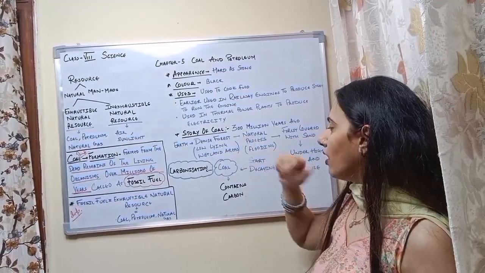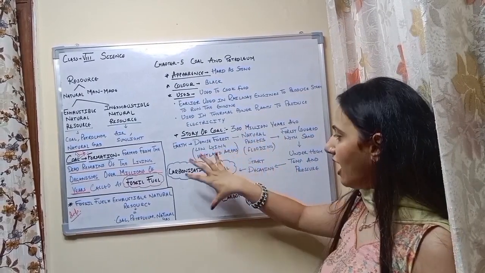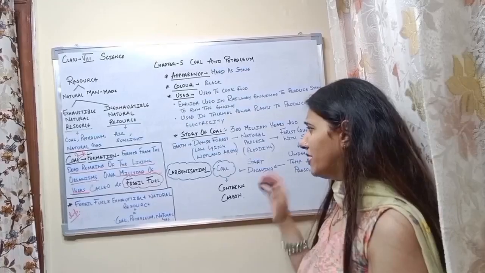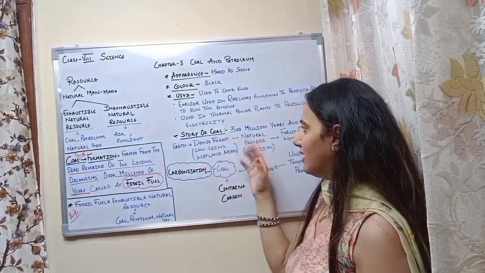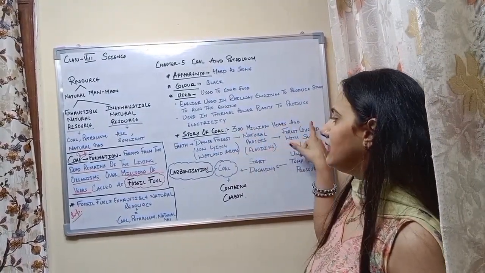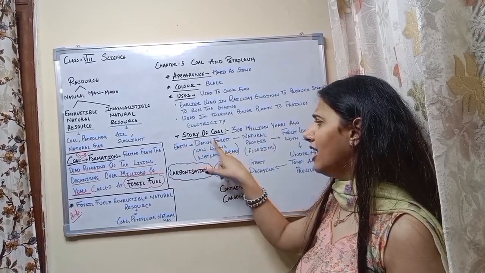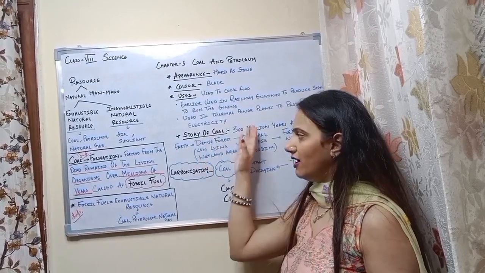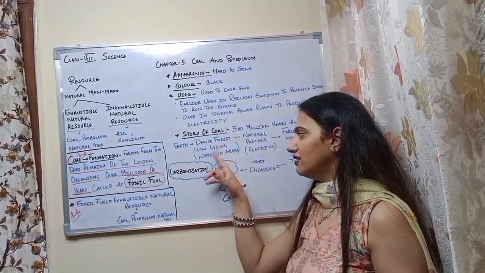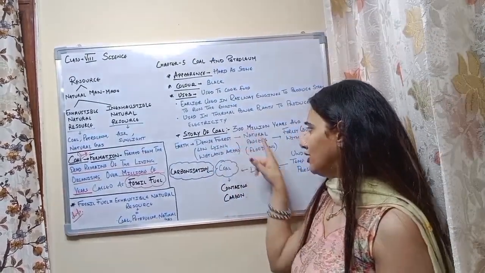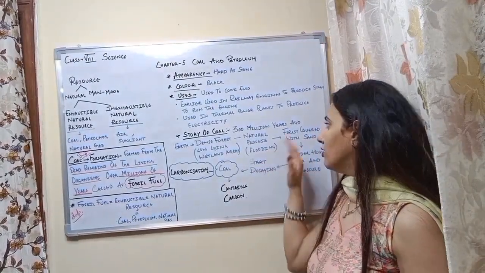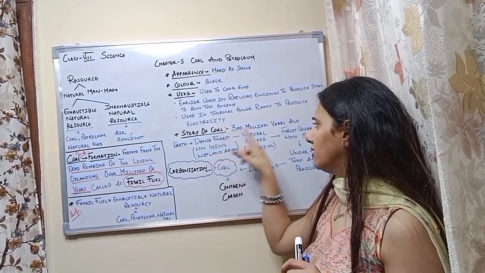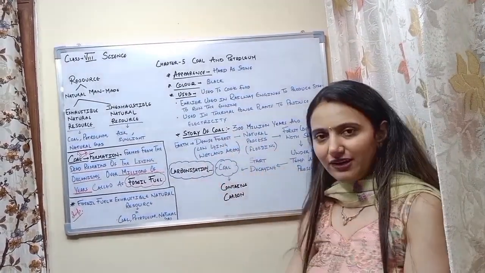I have written this in a flow chart so that you can easily understand it. 300 million years ago, Earth had a dense forest in its low-lying wetland areas. Then a natural process came: flooding. The flood came and the forest was covered with sand.